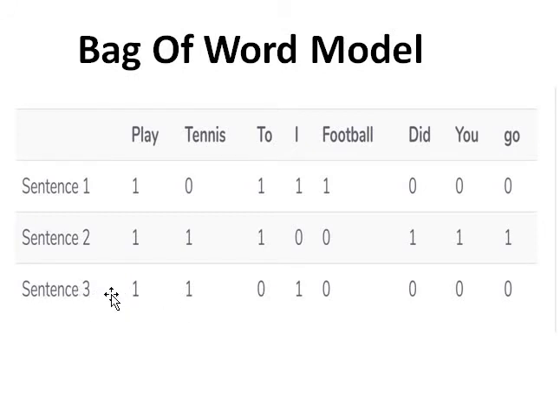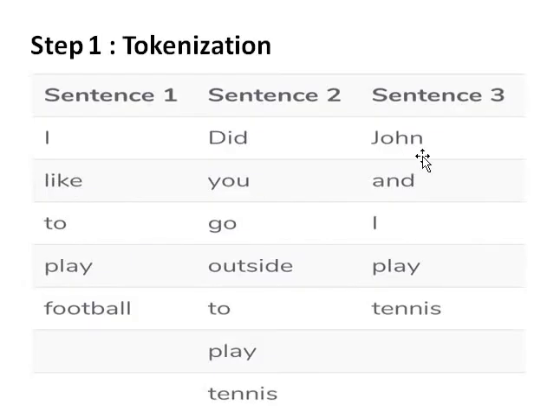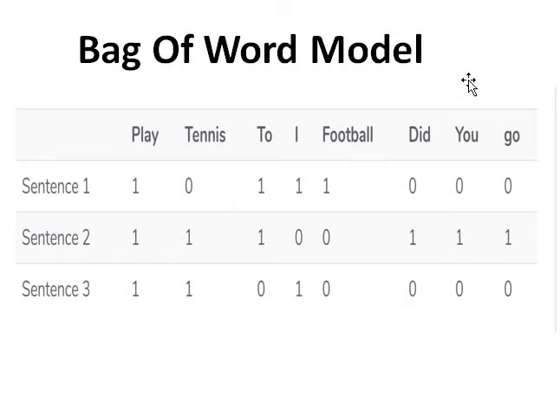And for the third sentence, the same algorithm. Play is assigned 1. Tennis is also present, and we get I. You can see here in the third sentence: tennis, play, I. Also we have two other words, John and I. Here John is not present in the most frequent words list, so we will not include it. We want only those words which occur most frequently. You can see the word play is the most frequent, and it is present once in each sentence, that's why it is assigned 1 every time.